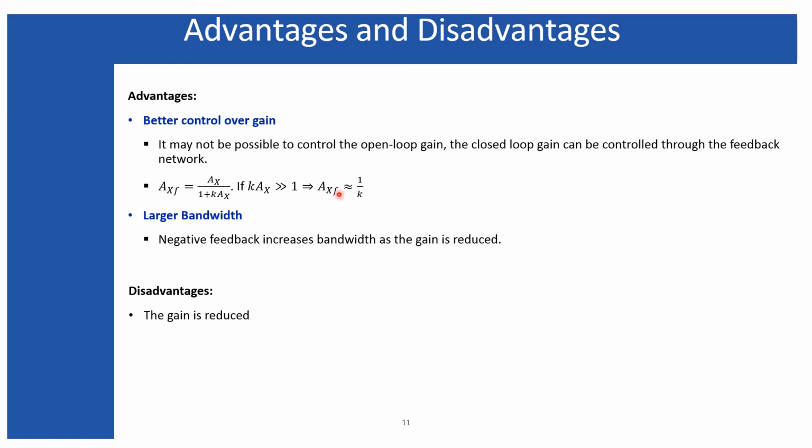So the closed loop gain is much smaller than the open loop gain. Therefore, when you employ negative feedback, the closed loop gain gets reduced, and as the gain gets reduced, the closed loop bandwidth gets increased.